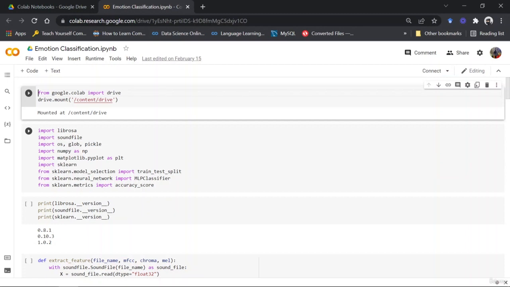Sound file, as the next package, can read and write sound files only. But the thing is, it supports a lot of types. Like we have .wav, we have MP3, so it is able to support all of them.